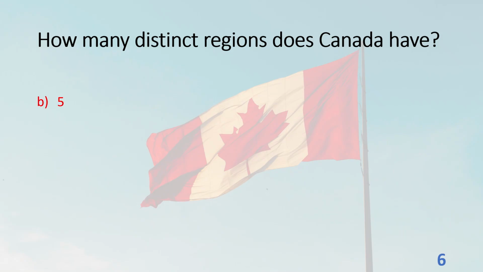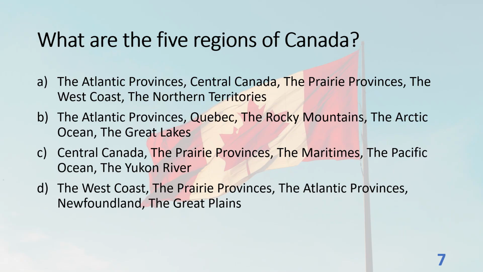5. What are the 5 regions of Canada? A. The Atlantic Provinces, Central Canada, the Prairie Provinces, the West Coast, the Northern Territories. B. The Atlantic Provinces, Quebec, the Rocky Mountains, the Arctic Ocean, the Great Lakes.